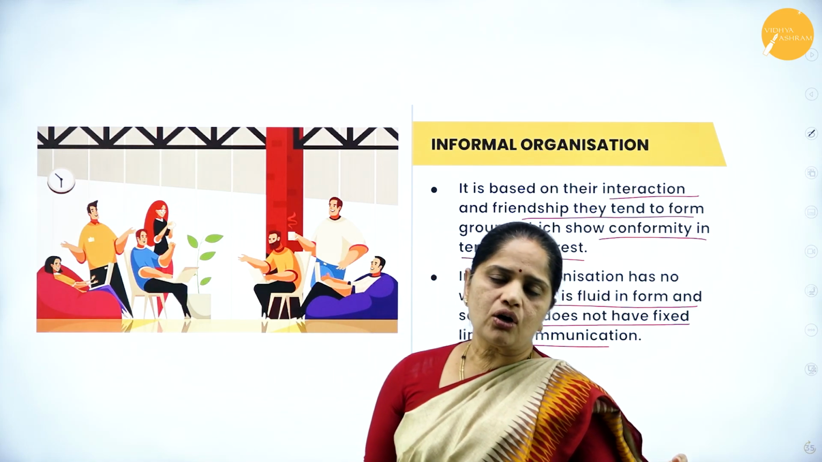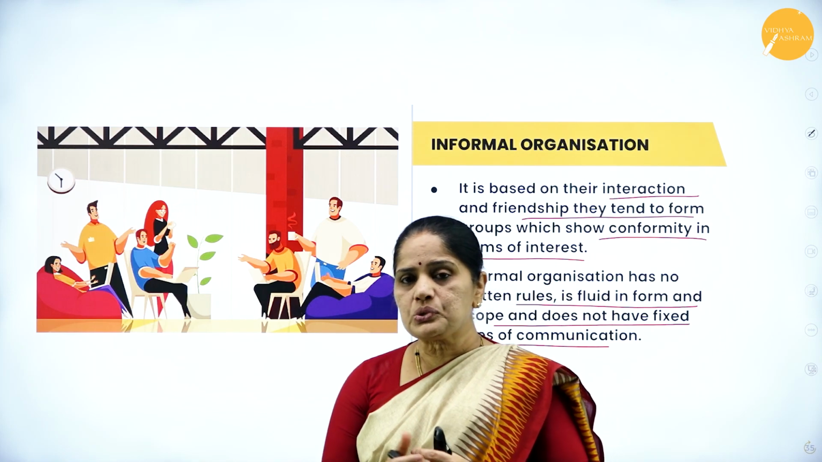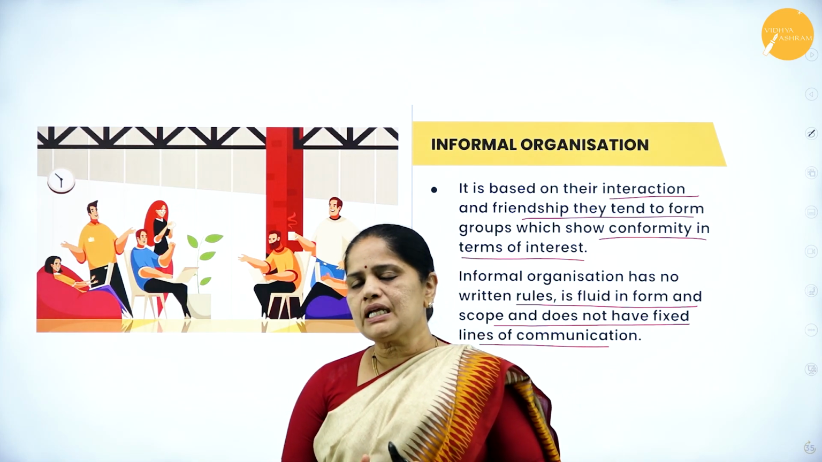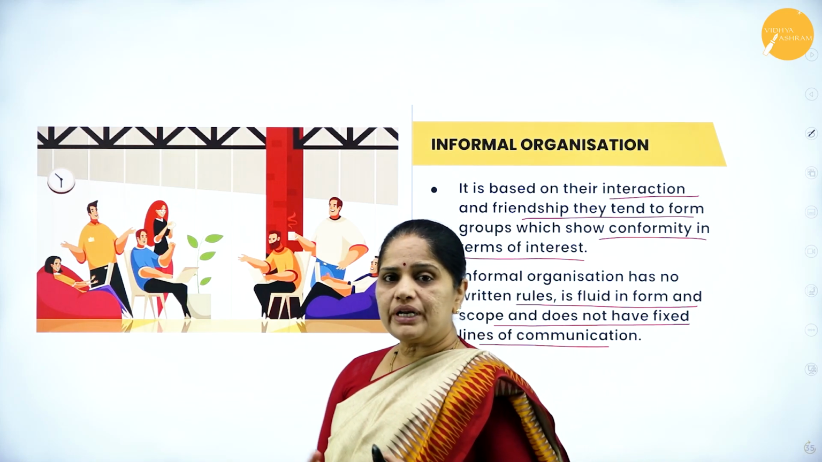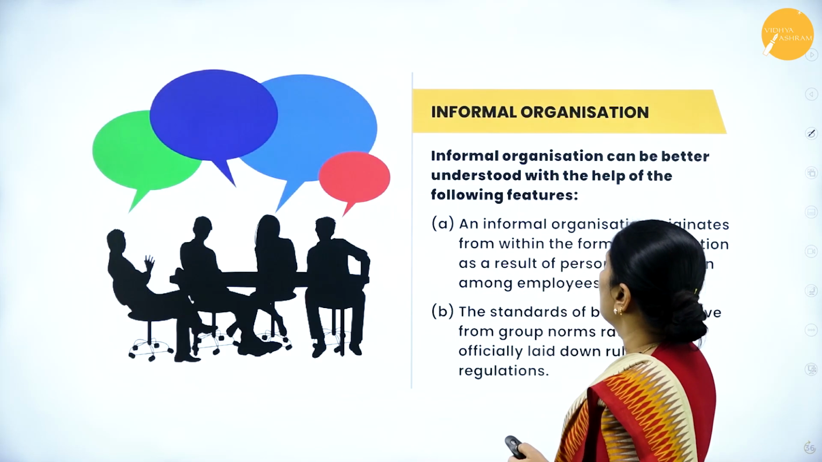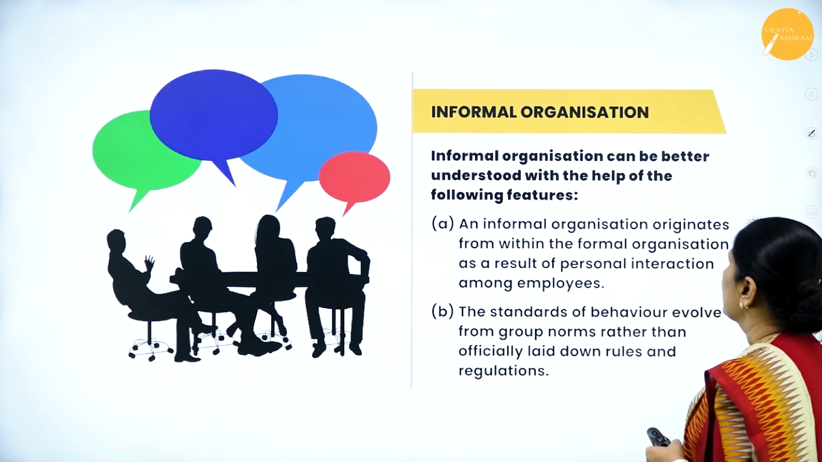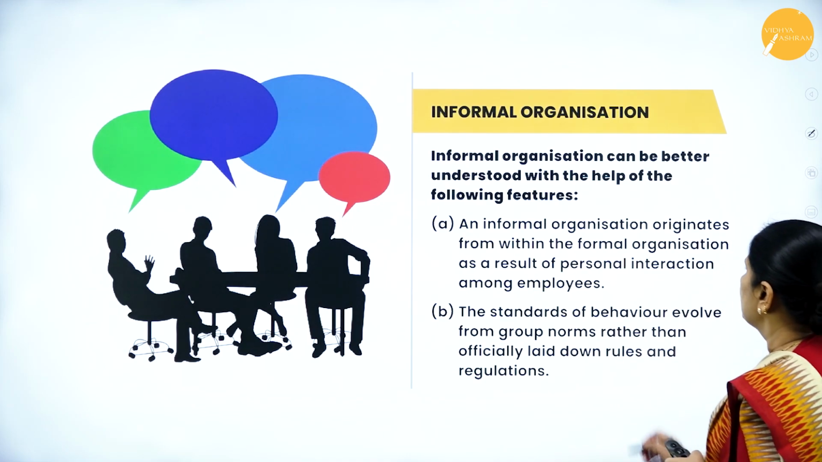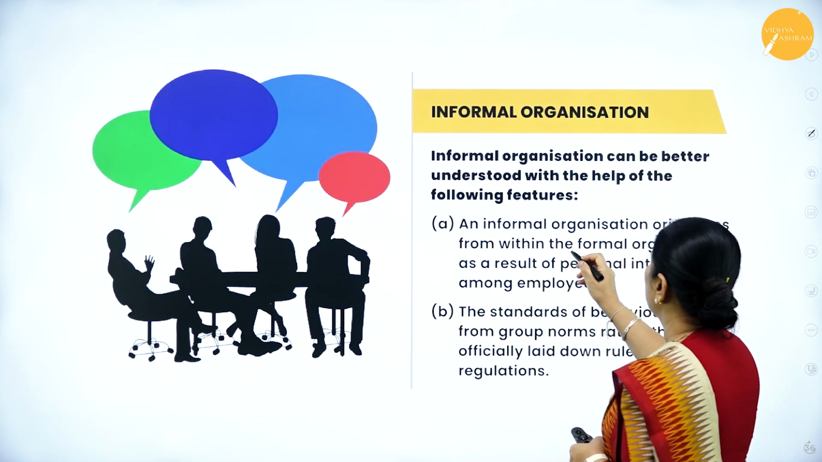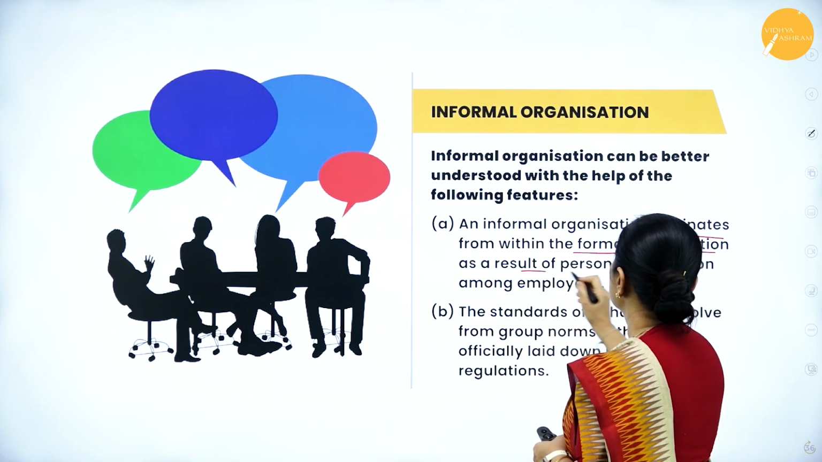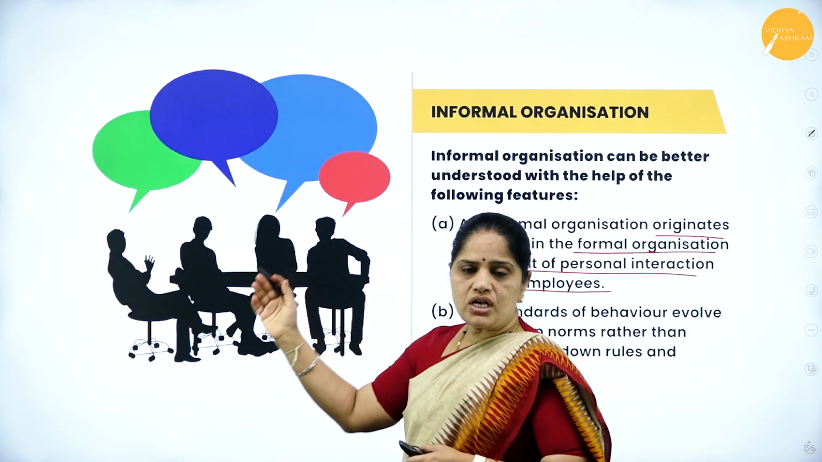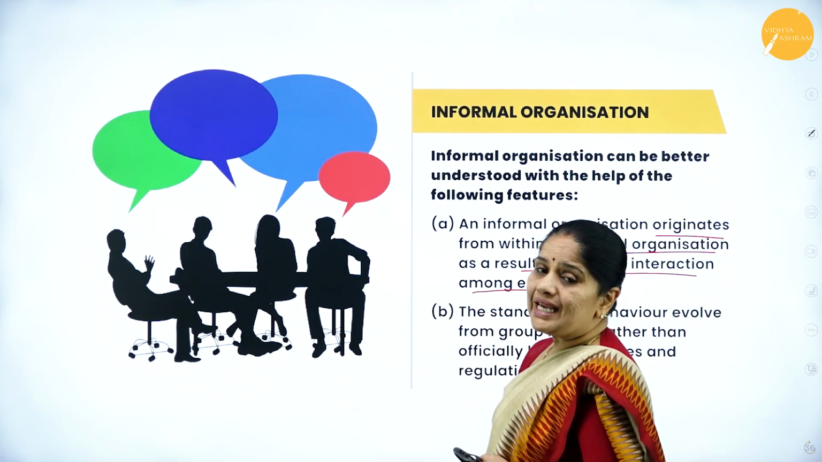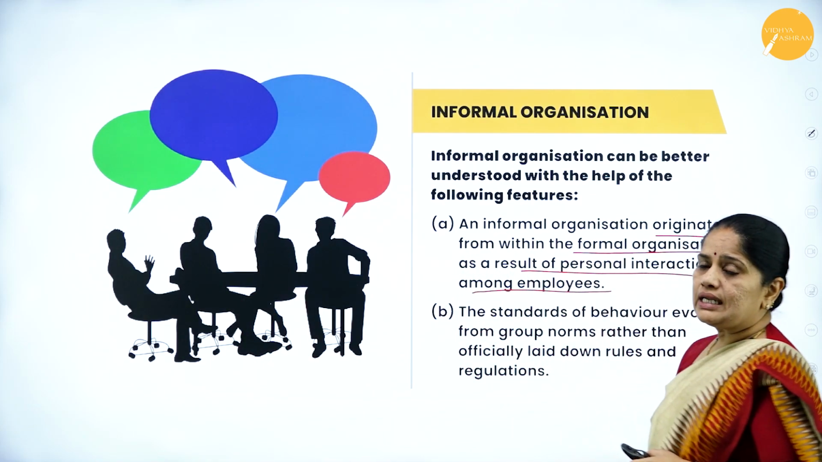So anybody can talk to anybody. There are no rigid rules, no responsibility relationships, and as a result, communication will be open in case of an informal organization. Then let us see the features. It originates from within the formal organization as a result of personal interaction among the employees. So because of personal interaction, we can get an informal organization.